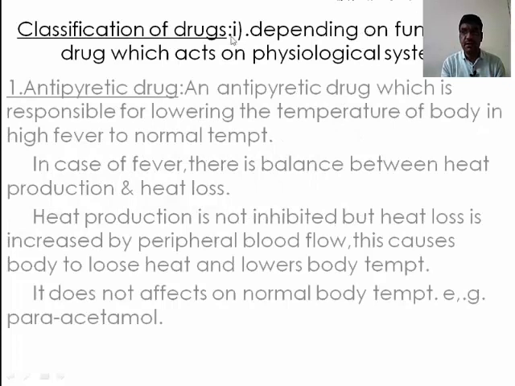Classification of the drug. The classification of the drug is of two types. Depending upon the function of the drug, meaning the action or function of the drug on the physiological system, the first one is the antipyretic drug. An antipyretic drug is responsible for lowering the temperature of the body in high fever to normal temperature. In case of fever there is a balance between heat production and heat loss. Heat production is not inhibited, but heat loss is increased by peripheral blood flow. This causes the body to lose heat and lowers the body temperature. It does not affect the normal body temperature. Example, paracetamol.